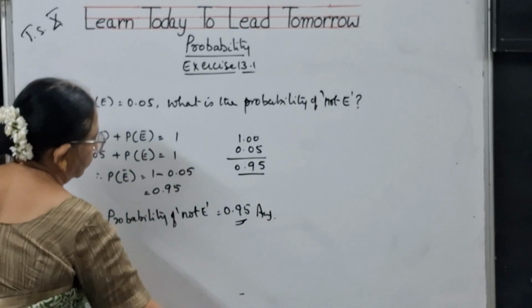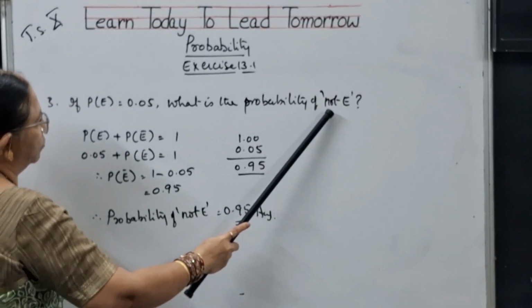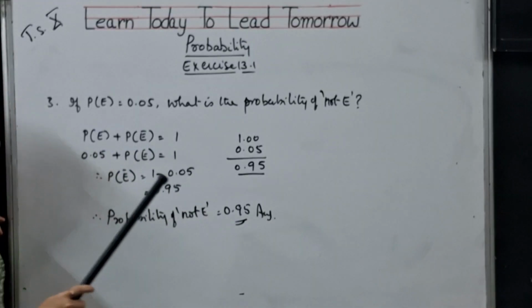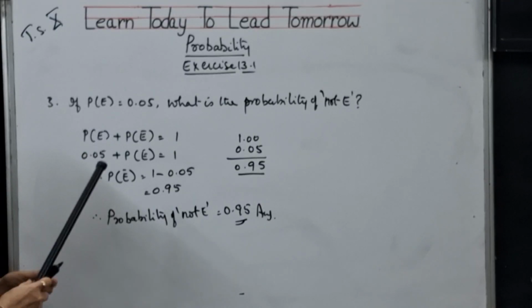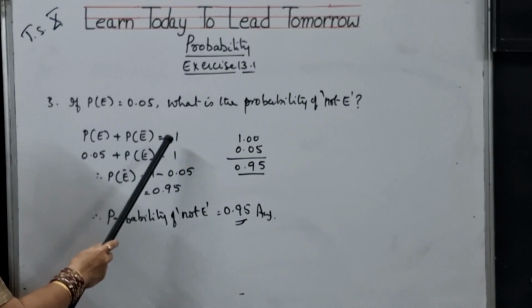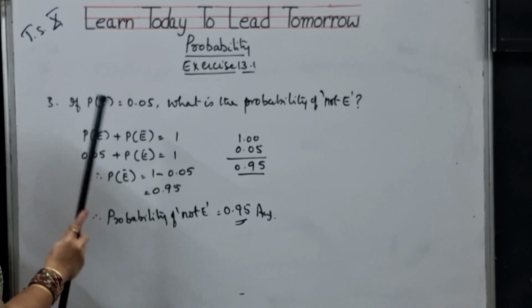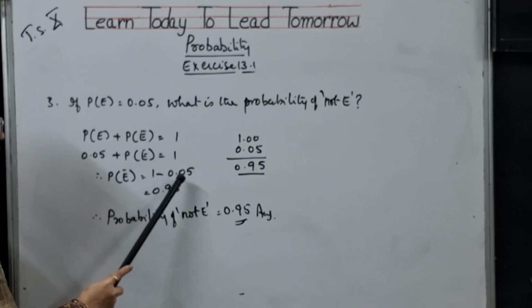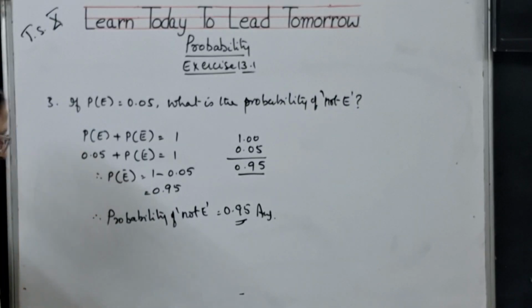So once again, they have given probability of event. They are asking probability of not E. This is the formula that I have given to you in the introduction class, children. Probability of event plus probability of not event is 1. So probability of event is 0.05 plus probability of not event is 1. So probability of not event is 1 minus 0.05, that is 0.95 is the answer for this problem, children.